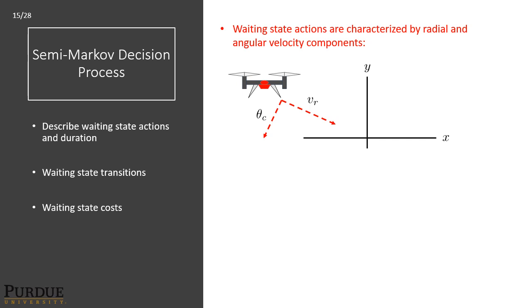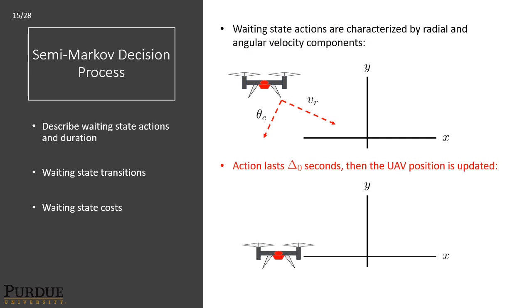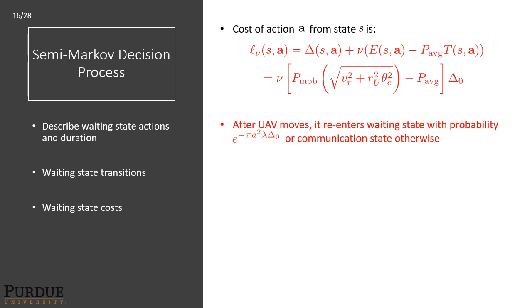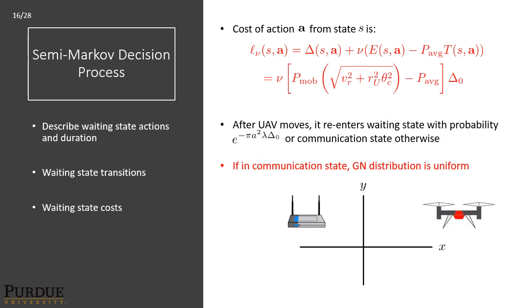Waiting state actions specifically are characterized by the radial velocity and angular velocity components V R and theta C. The action lasts for delta sub 0 seconds, and then the UAV position is updated accordingly. The cost of action A from state S, in this case, actually does not have the delta SA term, as the communication delay is 0 for waiting states. After the UAV moves, it re-enters a waiting state with a probability that comes from the Poisson distribution and the sampling time delta 0, or a communication state otherwise. If it's in a communication state, then the ground node distribution is uniform within the circular cell.